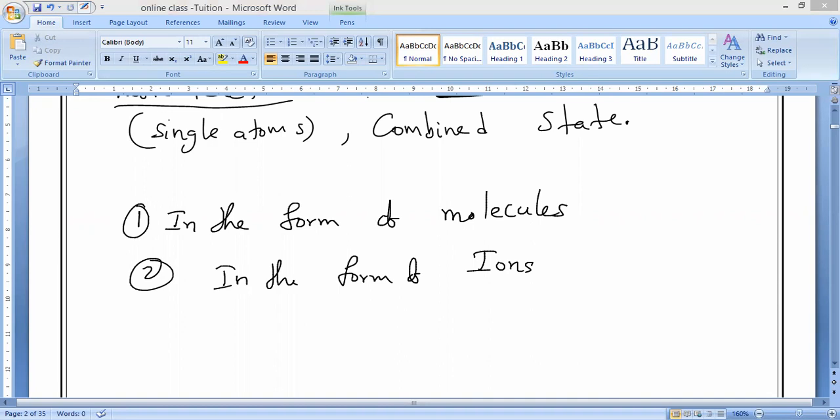Actually, they are unstable. Most of the elements are unstable in nature. Correct or not? That is why they always exist in the combined state.